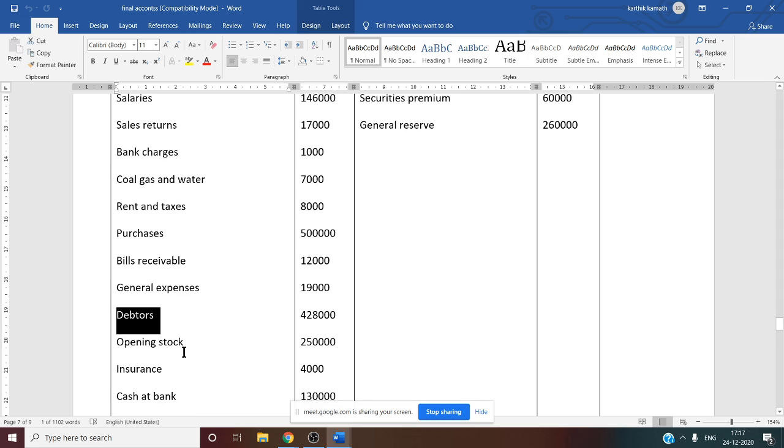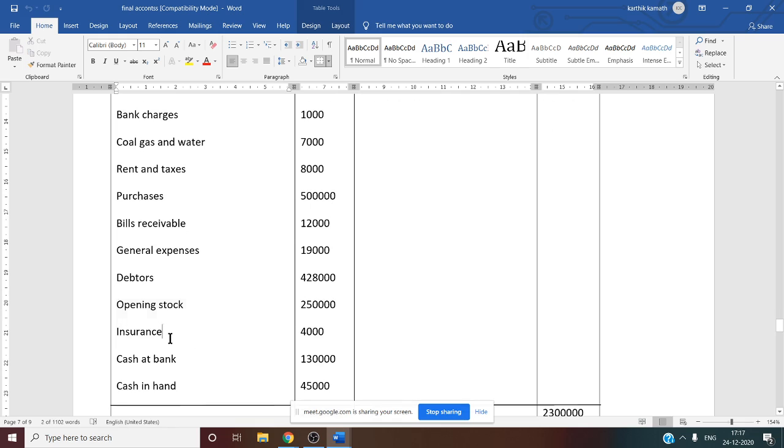Then opening stock, if you see, opening stock is changes in inventory. That is working note number 26. There you have to write. Then what about insurance? Insurance is other expenses. Working note number 30. There you have to show this insurance.